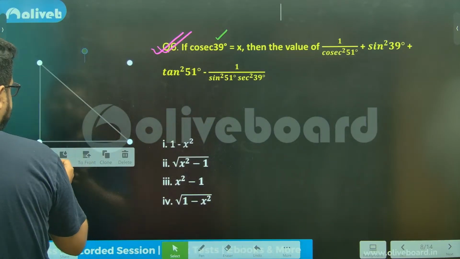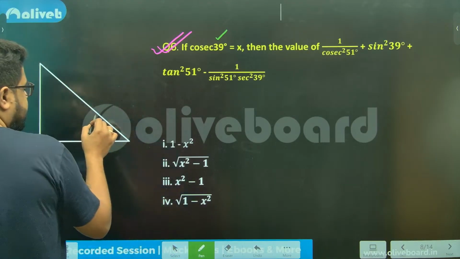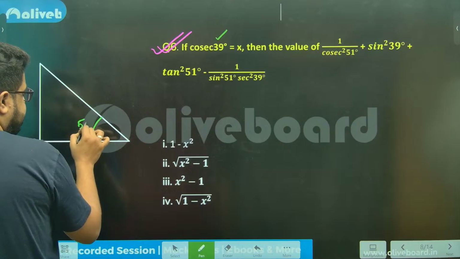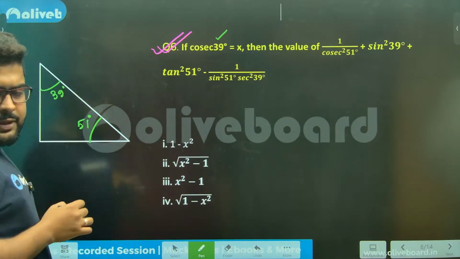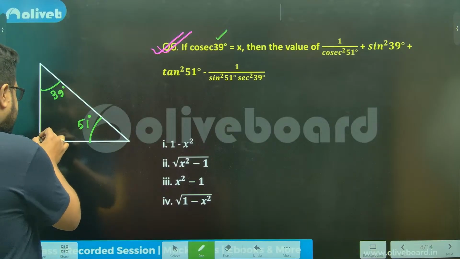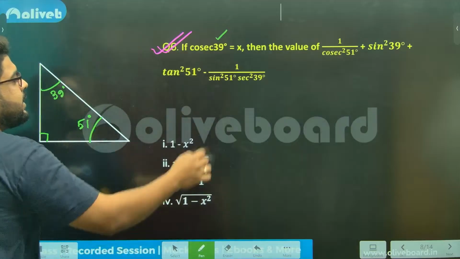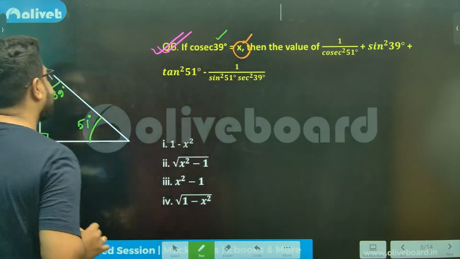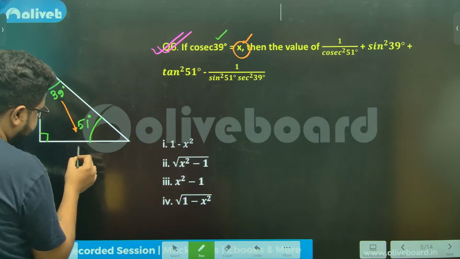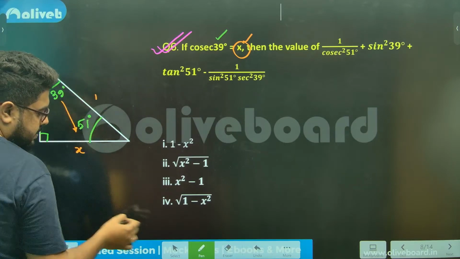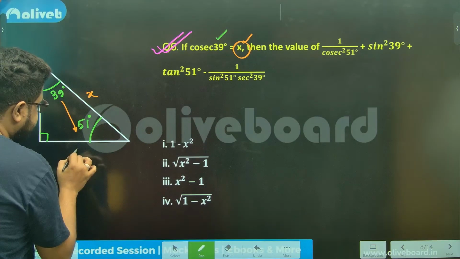Just make a simple triangle like this, where let's take this as 51 degrees. So this will automatically be 39 degrees, na, sir? Because this is 90, just go with this approach. Now, cosec 39 is x. Achha. Sin 39 will be what? Since it is cosec, it means the opposite. So this is x, this is 1, sir.